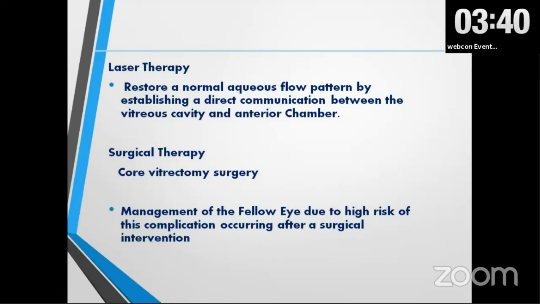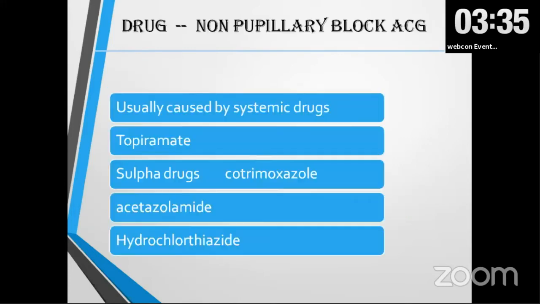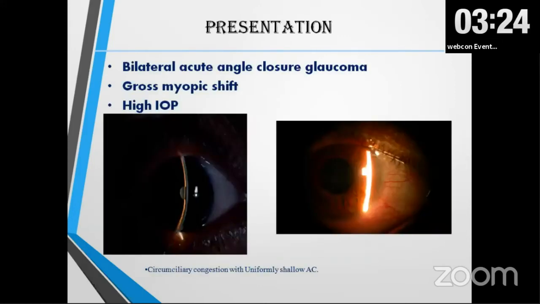But whenever we are operating on the other eye, we have to be very careful because this problem may happen in the other eye too. There are some systemic drugs which cause non-pupillary block angle closure glaucoma, drugs like topiramate and sulfa drugs.